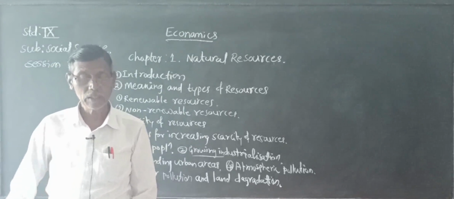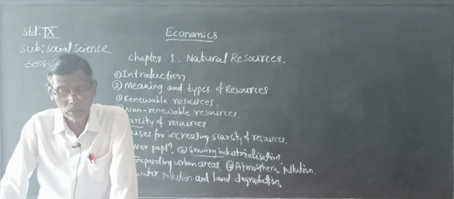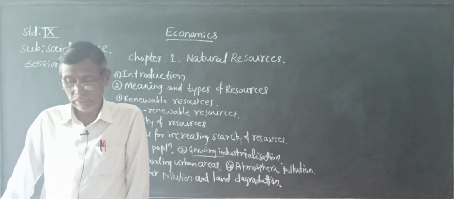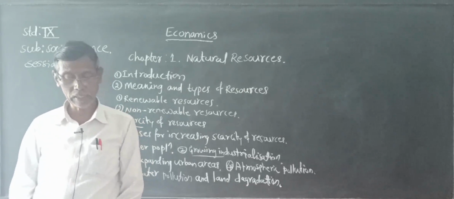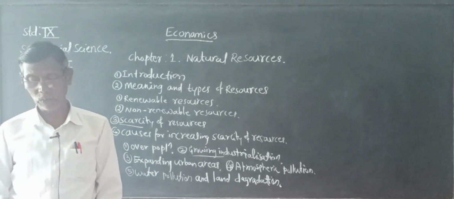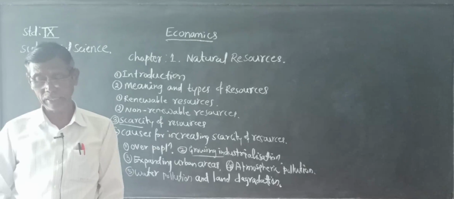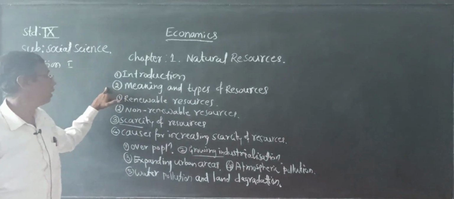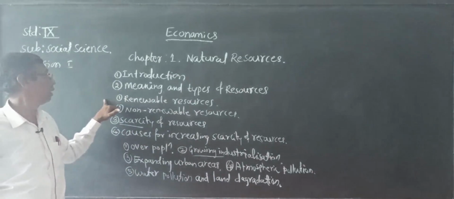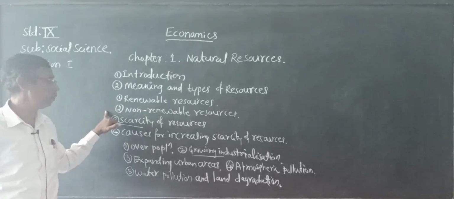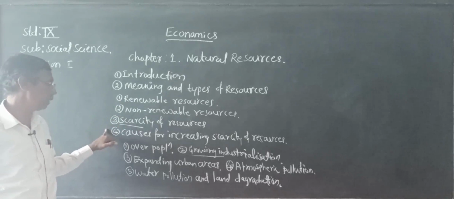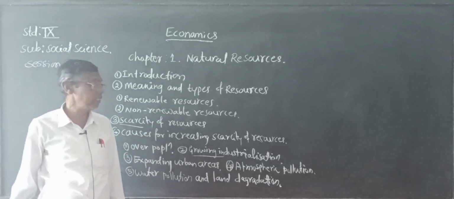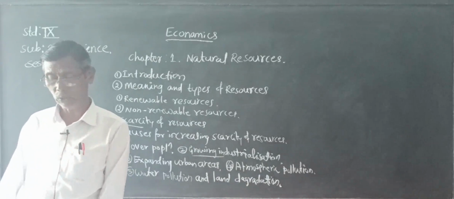And in the next chapter, what can you do to reduce our ecological footprint? These three topics are completely deleted, and you have to study only the meaning and types of resources, non-renewable resources, scarcity of resources, and the causes for increasing scarcity of resources.